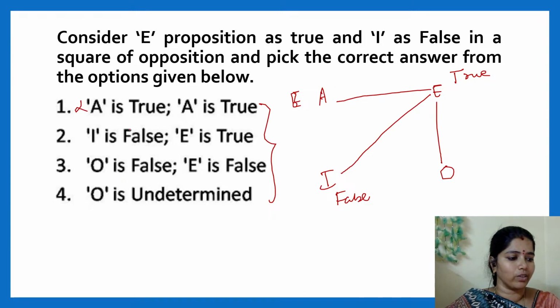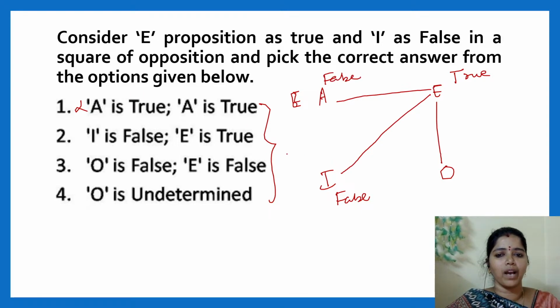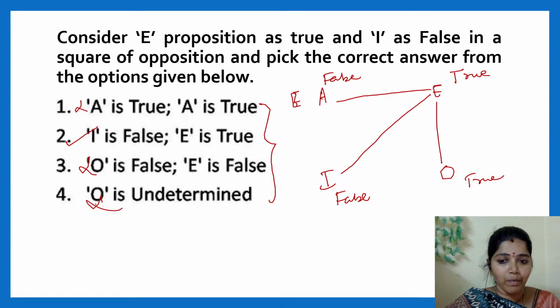Very good, everybody is giving the answer. If E is true, this will be false, so this will not come. If E is true, what will be I? It is false. Obviously, that is one answer, and E will also be true. If E is true, what will be O? This will be true, so this will not come. Simple, right? Remember, this is a PYQ.